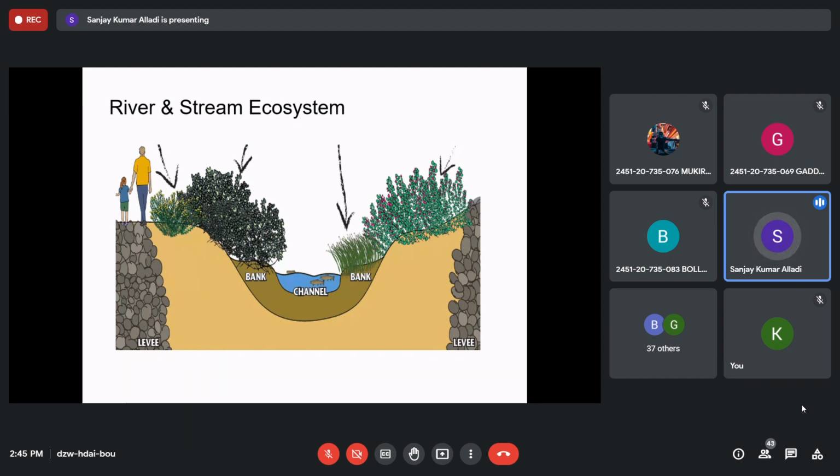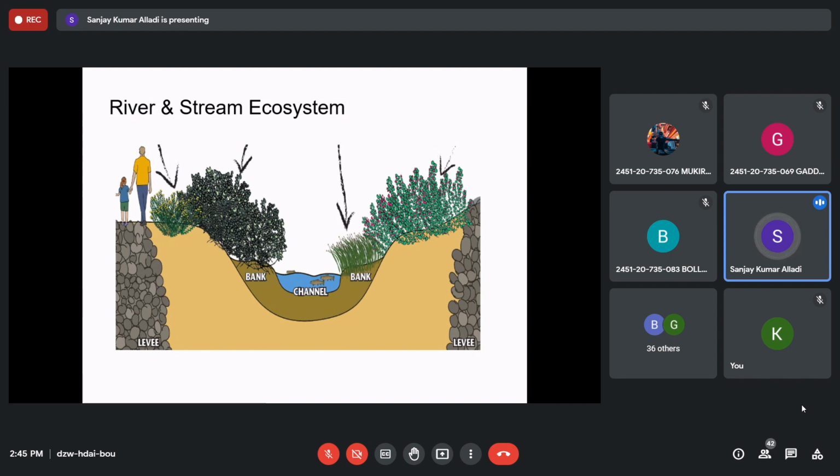zooplanktons? Yes, they are also there floating in the water, and some at the bank where the water is not flowing, that does not have that much velocity. The rocks are there. Within the rocks and on top of the rocks you can see algae. The rocks in a river will always be slippery because they contain algae growing on them, and water will be slightly dark at the rock crevices at the end rather than the middle.